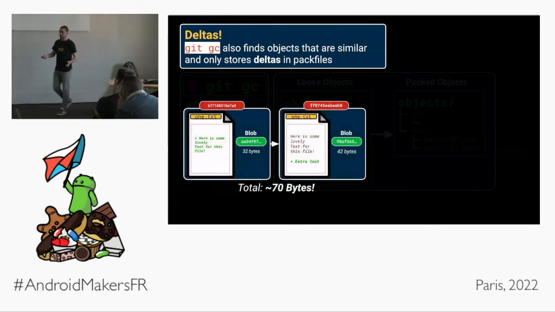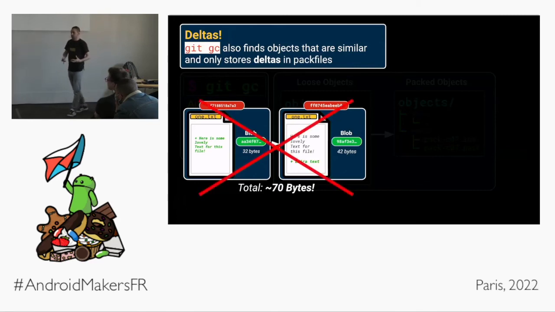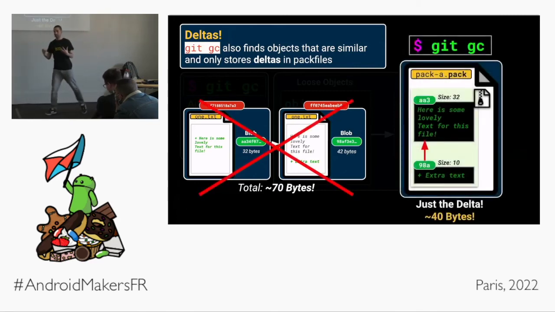So let's take our example we had before. We've got our 2 blobs, cumulatively taking up about 70 bytes, waste of space, most of it, right? If we run Git GC on that, those loose objects are deleted and a pack file is created. In the pack file, we will have a reference to the original blob, the one with the text in. Here's some text, 32 bytes. And instead of that whole blob again and our little extra bit, we just have our extra bit.